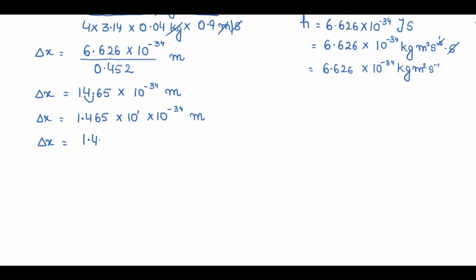So 1.465 into 10 raised to power 1 minus 34 meter. 1 minus 34, your answer will be delta x equal to 1.465 into 10 raised to power minus 33 meter. That means uncertainty in position is observed 1.465 into 10 raised to power minus 33 meter.